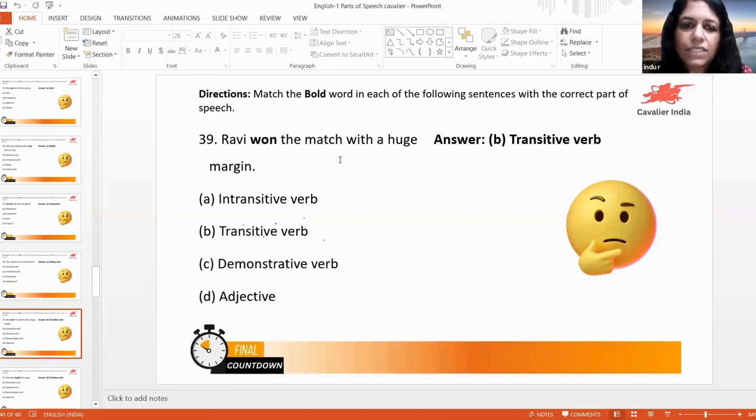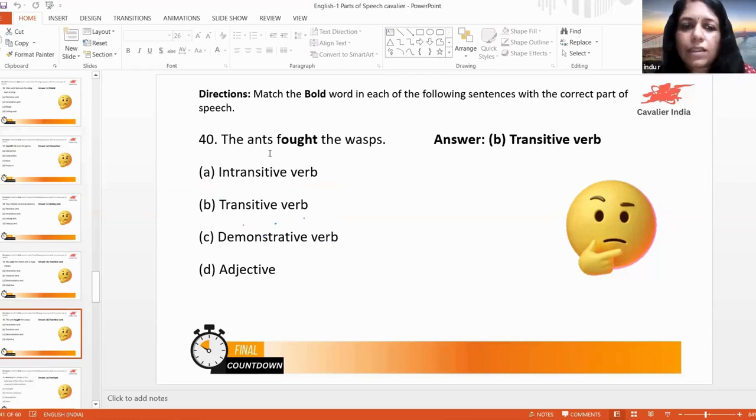Ravi won the match with a huge margin. But huge will be the adjective there. Margin is the noun. Okay. Ravi is the subject, which is a proper noun. Okay. Noun ആണ്, proper noun ആണ്. Match is the noun there. I mean, you may come across this also. Common noun, proper noun. Okay. All these nouns you may come across.